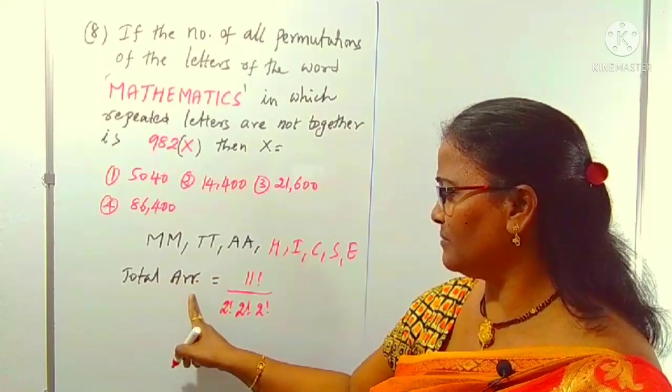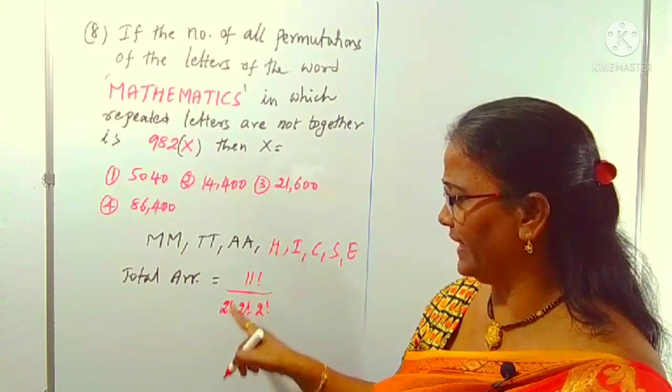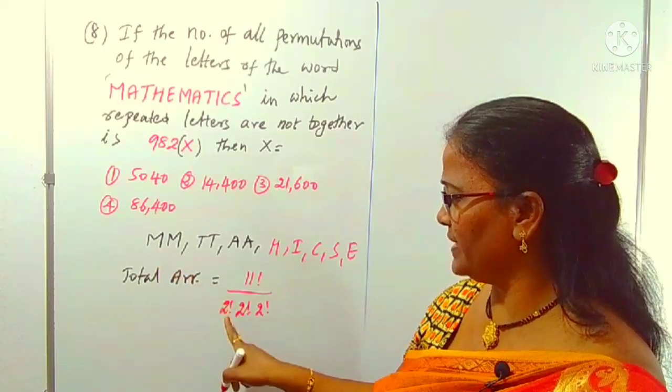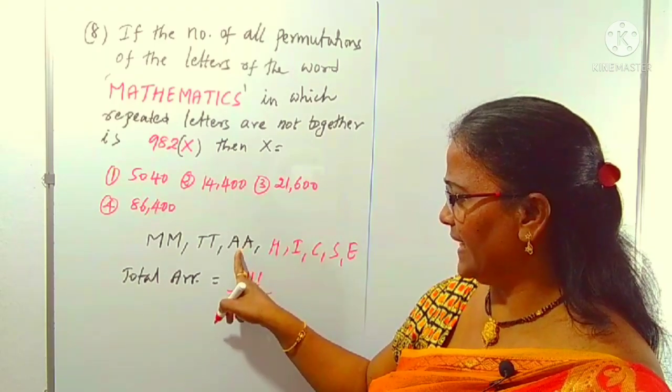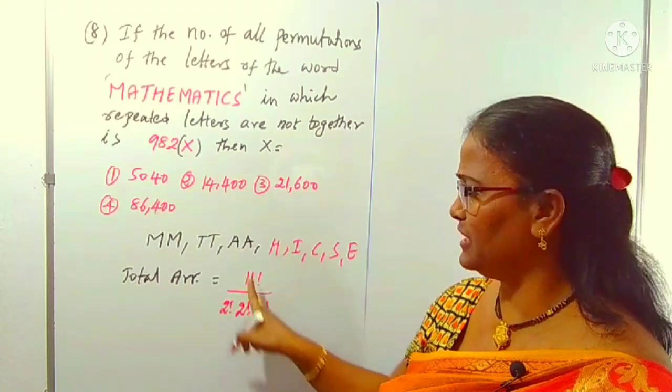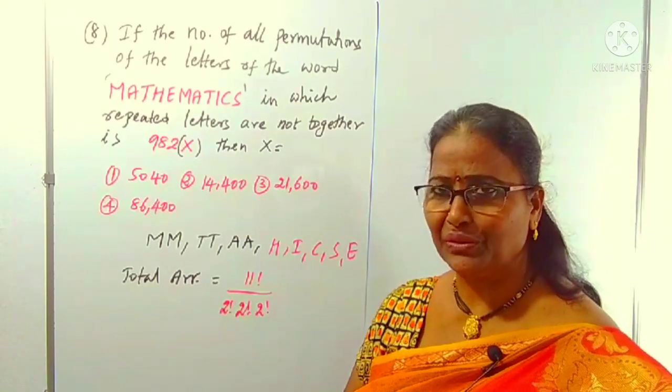So the total arrangement without condition: 11 letters can be arranged in 11 factorial, divided by 2 factorial for M repeated twice, 2 factorial for T repeated twice, and 2 factorial for A repeated twice. If a letter is repeated three times, it would be 3 factorial, like that. This is the total arrangement without condition.